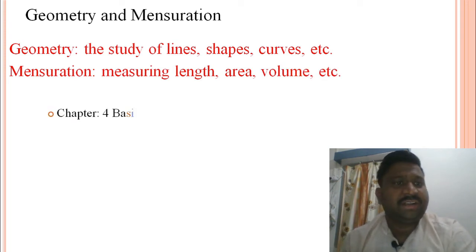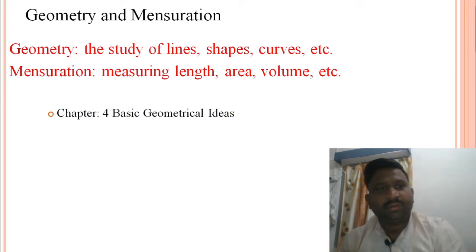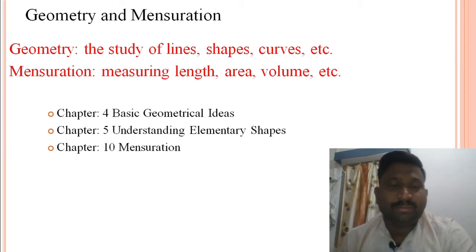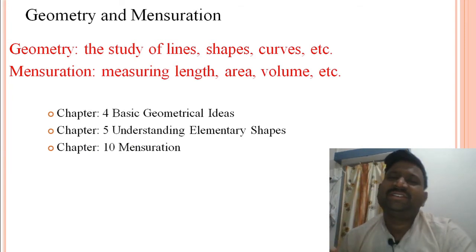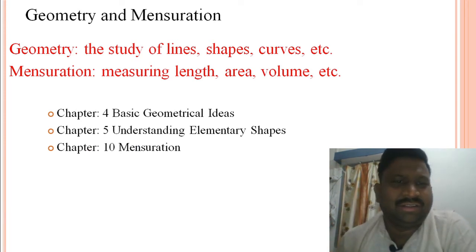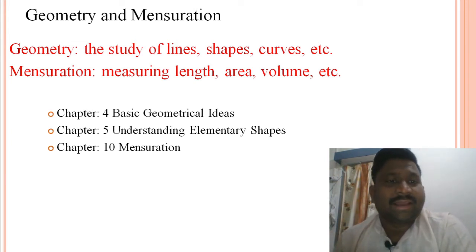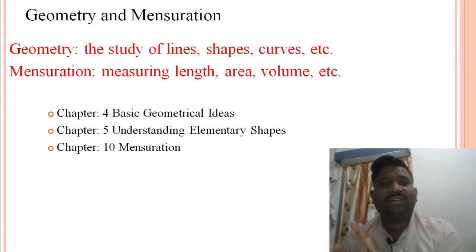So the chapters under this heading are chapter number 4, basic geometrical ideas. We have chapter number 5, understanding elementary shapes. Chapter number 10, mensuration. Basic geometrical ideas and understanding elementary shapes, we have some familiarity with these. From third onward, we have learned about this. So that will be helpful for you. In mensuration, we have calculated area, we have calculated volume, we have calculated the length of a rectangle if area is given, like that. So this is just something in addition but not entirely new.